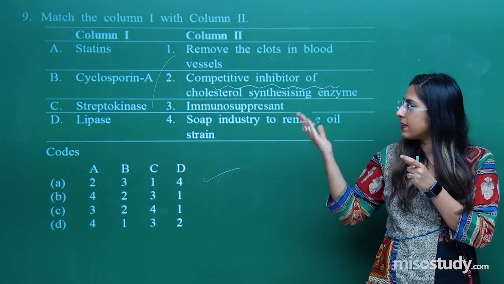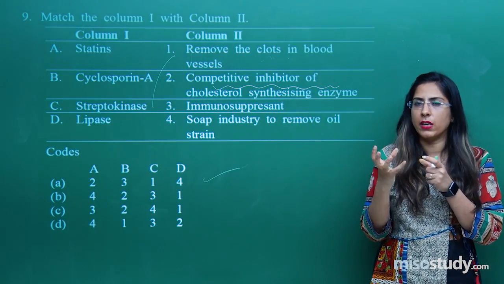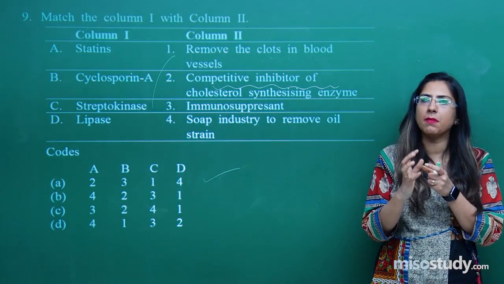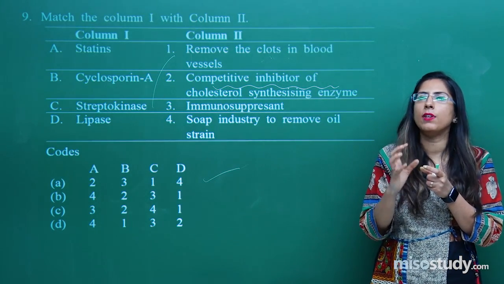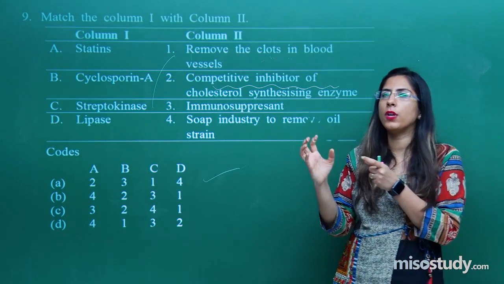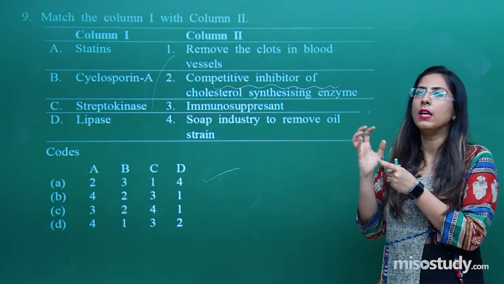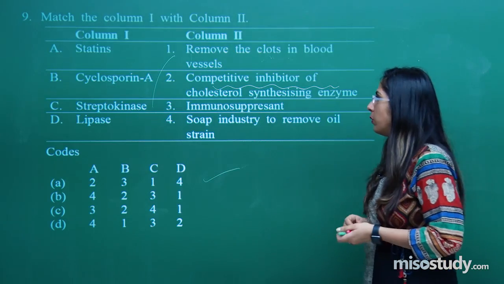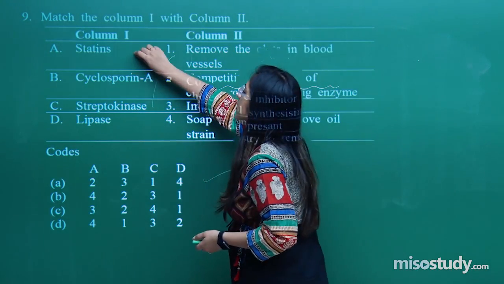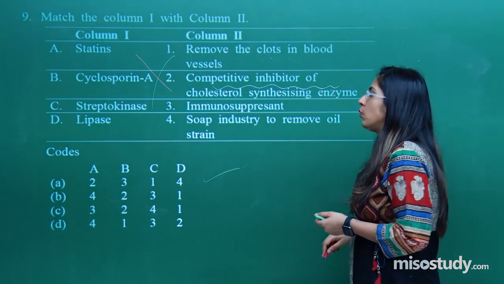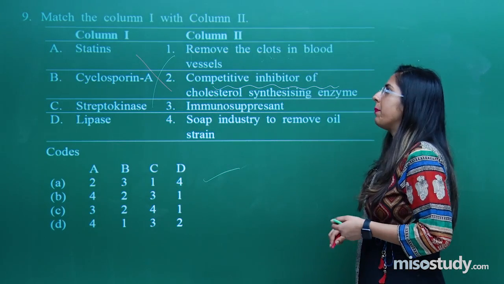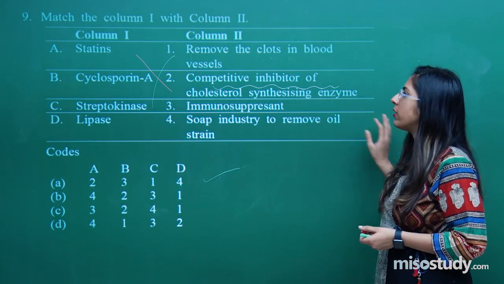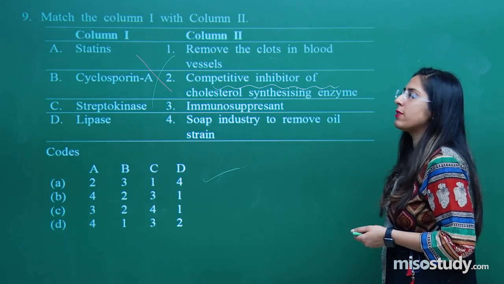In that case, the statin acts as a competitive inhibitor. They bind with the active site and block the enzymatic activity, so the enzyme will not be able to convert the substrate into the product; the substrate will remain as it is. So this is called a statin. So for the option in column A, 2 is the correct one. Let's talk about the 3 over here, immunosuppressant.